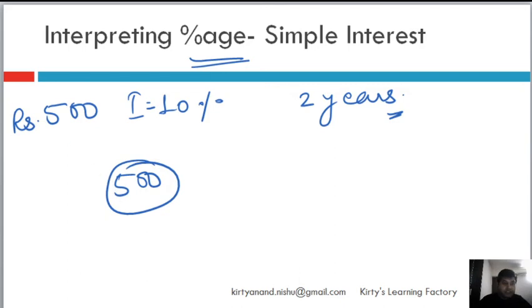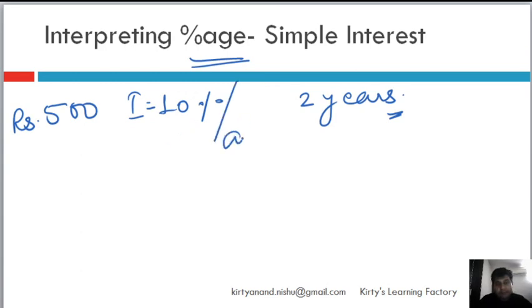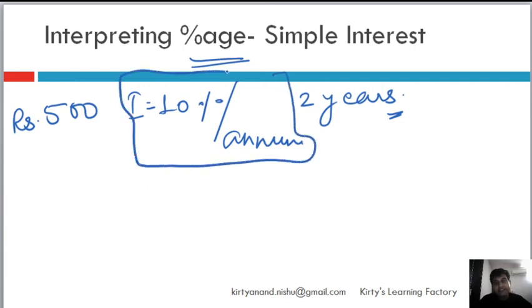So I will obviously return 500 rupees, but not just 500. I will return a little bit more. So I will return with interest. Okay. So what is the interest? It is 10% per annum. What is per annum? Every year I have to pay 10% interest.